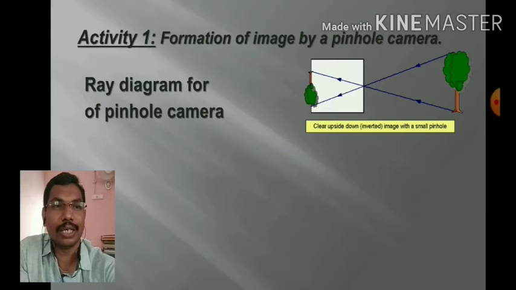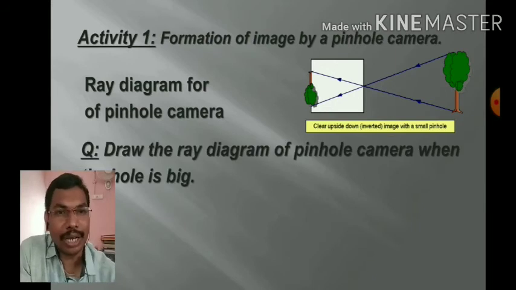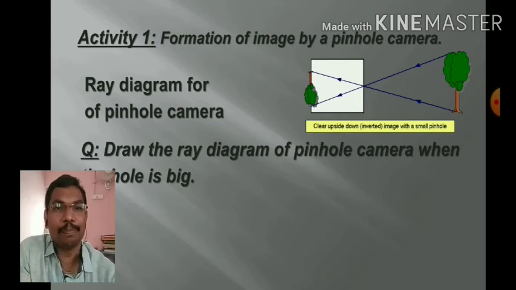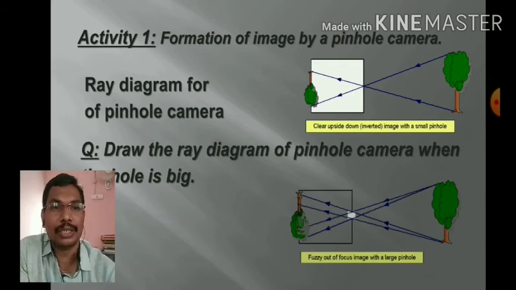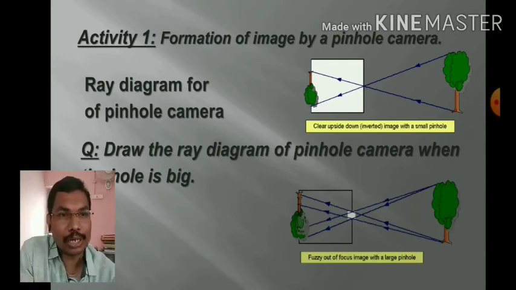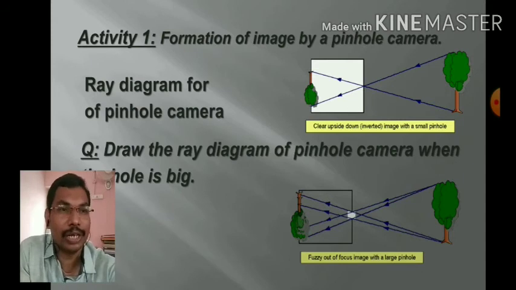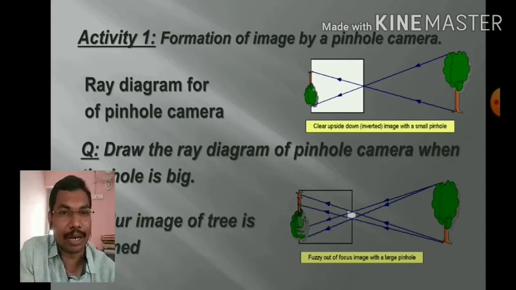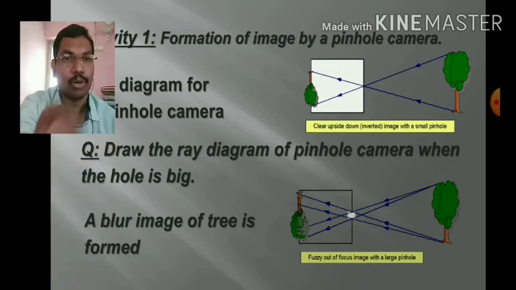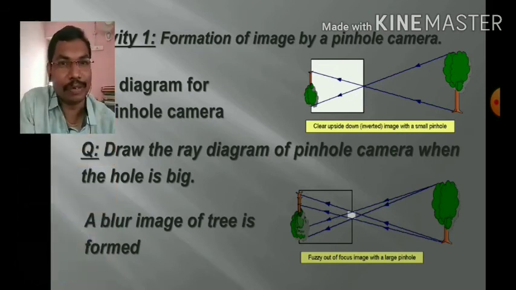Here there is a condition. Now draw the ray diagram of a pinhole camera when the hole is big. If the hole is very big, what happens? Two rays are coming from the same point, so one image overlaps with the other, and if all the points are like this, we get a fuzzy or blur image. A blur image of the tree is formed when the pinhole is big in a pinhole camera.